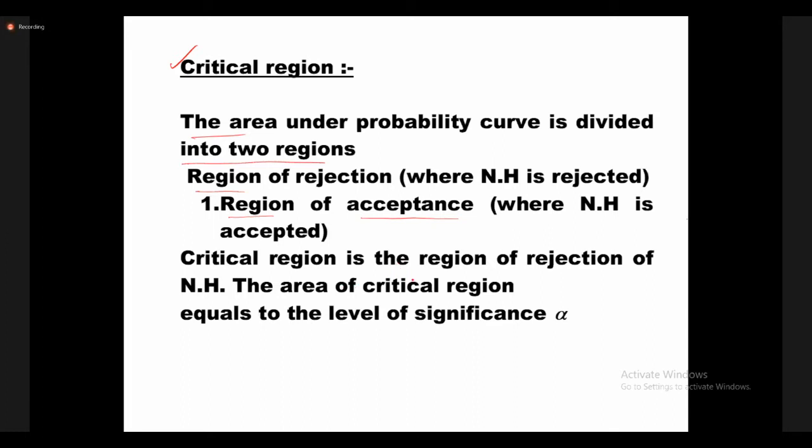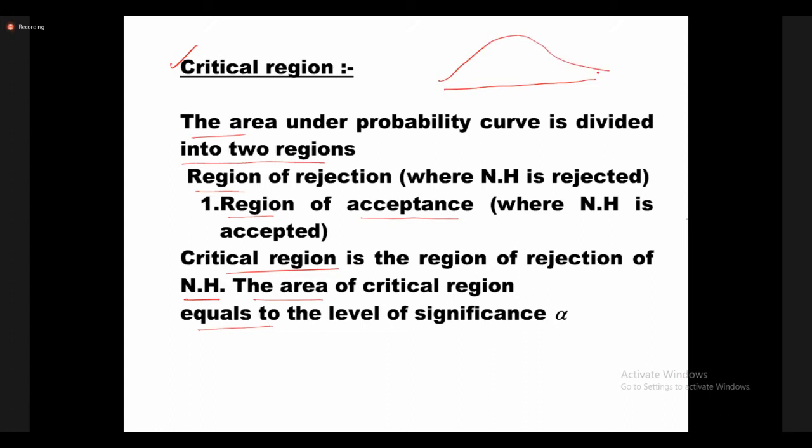The critical region is the region of rejection of the null hypothesis. The area is called the critical region, and that equals the level of significance alpha. I think you have not understood that point. I will give one graph, it can be easily understood.